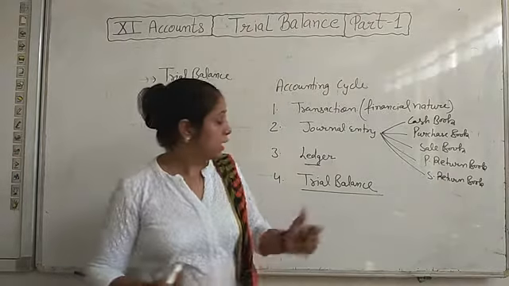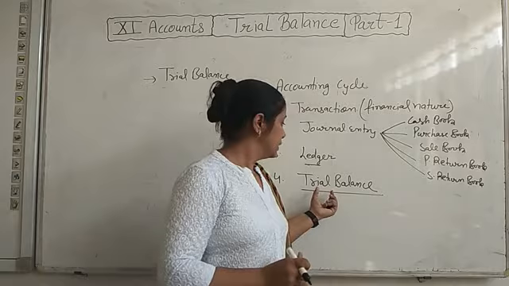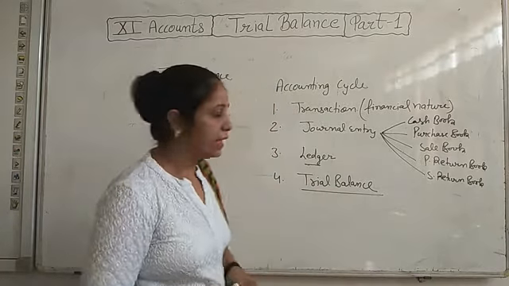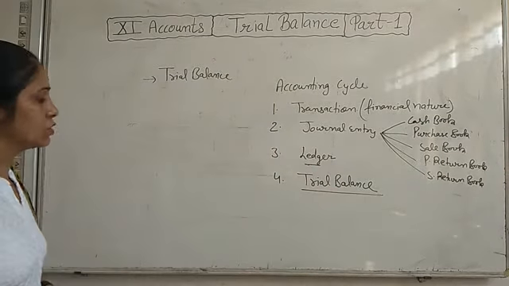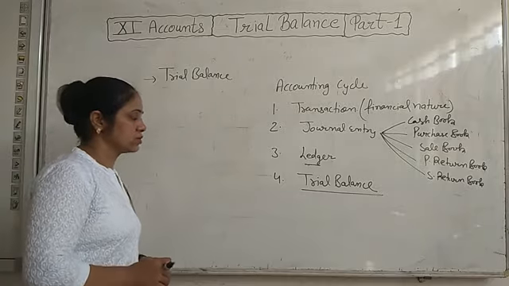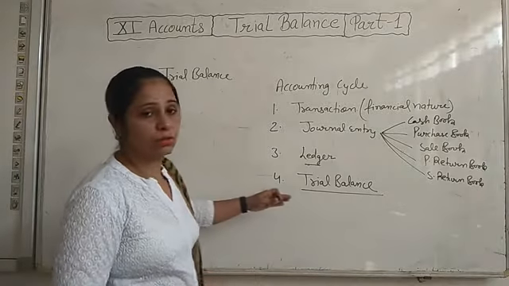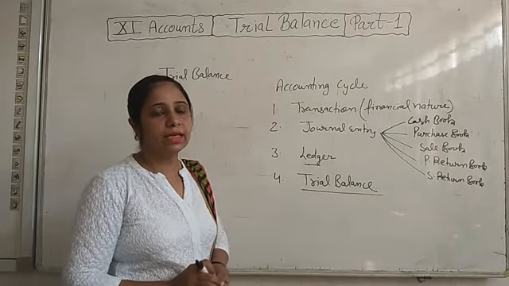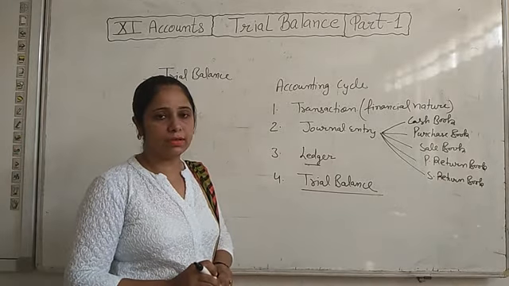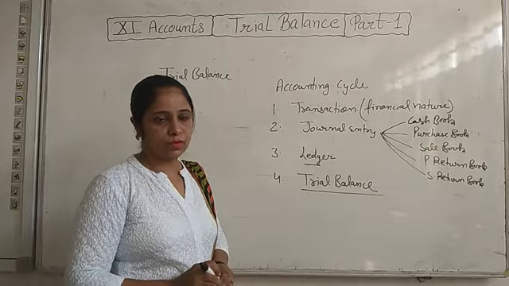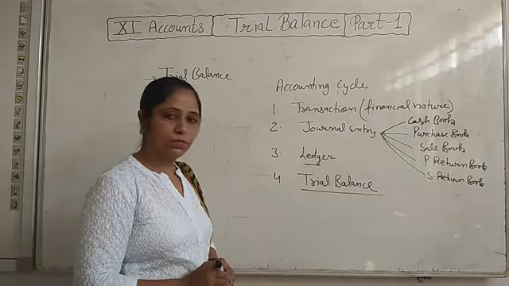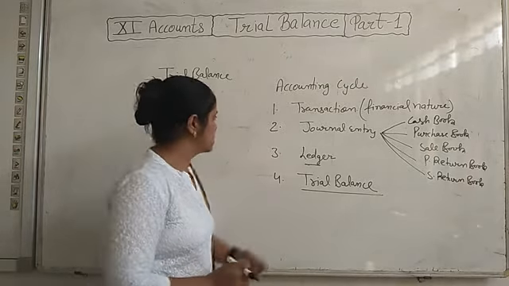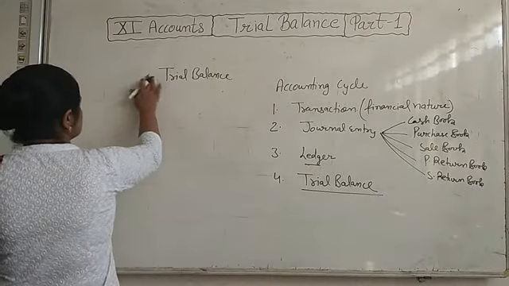So to find out any arithmetical mistake, we also prepare the trial balance, to check whether there is any mistake. If the total of debit and credit balance is not the same, then surely there is a mistake, so we can find out that mistake. So what is the proforma of trial balance?